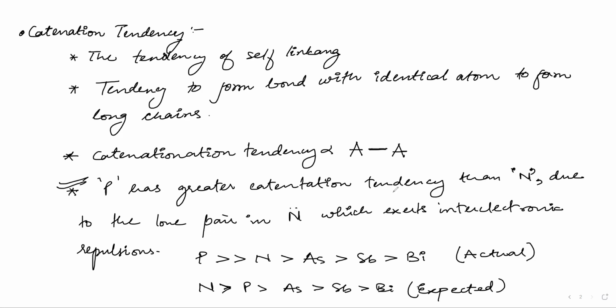In the first line, it is the tendency of self linkage. Linkage, yeah, linkage.